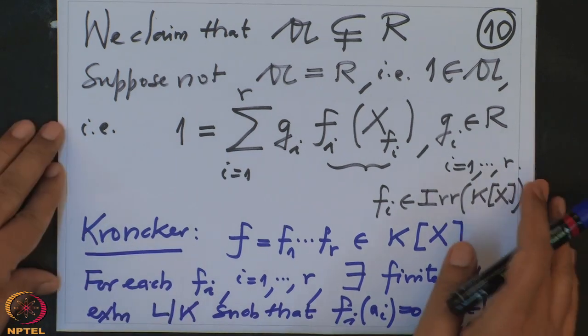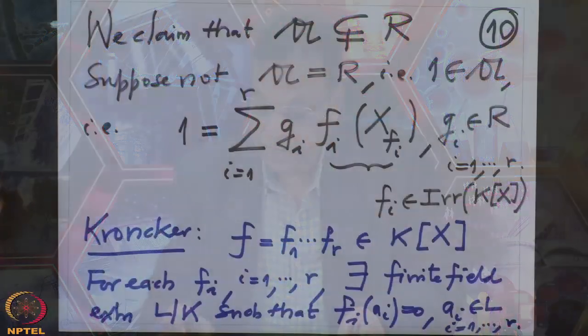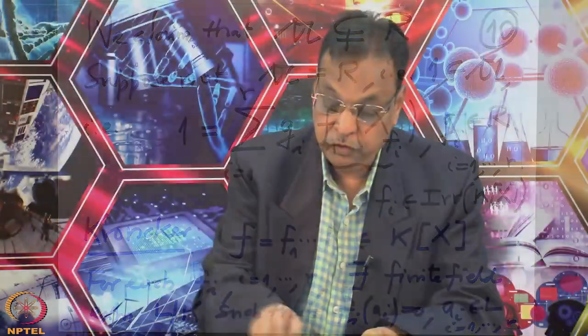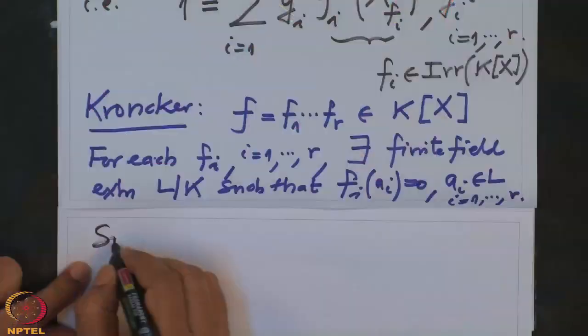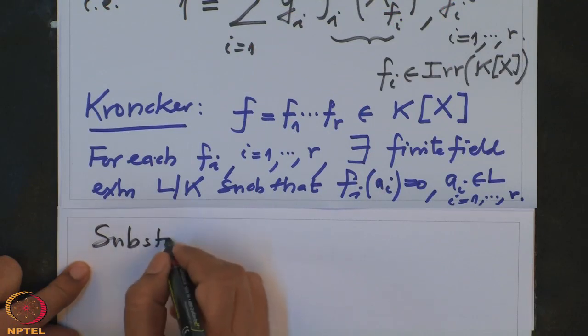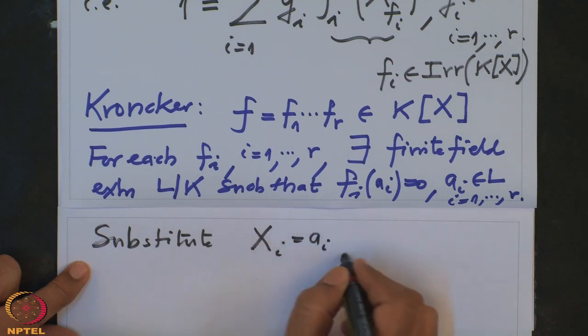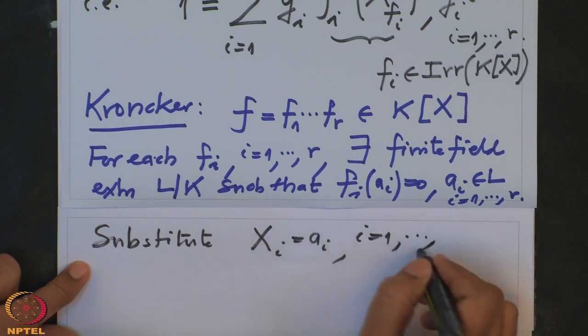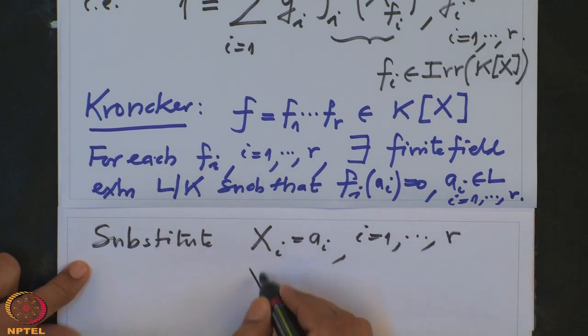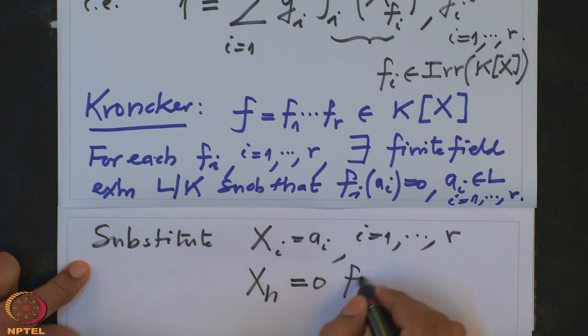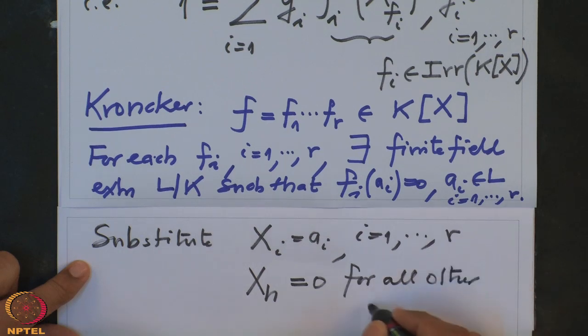This is by Kronecker's theorem. Now, once I have that, we have this equation. This equation, I am going to substitute in that equation. So, substitute xi equal to this ai, this is for i equal to 1 to r, and all other variables, all other xh, put them to 0 for all other h in the index set.